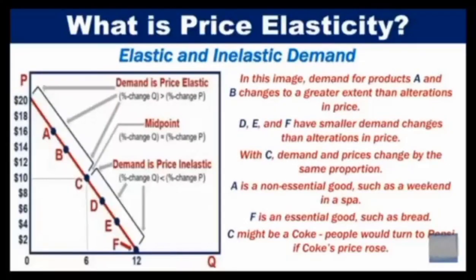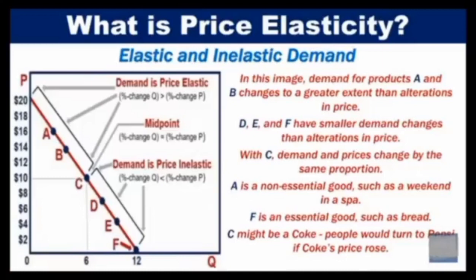Price elasticity of supply, also called PES, is a measure that shows how the quantity of supply is affected by a change in the price of a good or service. When supply rises, the price usually drops. When the supply drops, prices usually rise. In this image, demand for products A and B changes to a greater extent than alterations in price. D, E, and F have smaller demand changes than alterations in price. With C, demand and prices change by the same proportion.